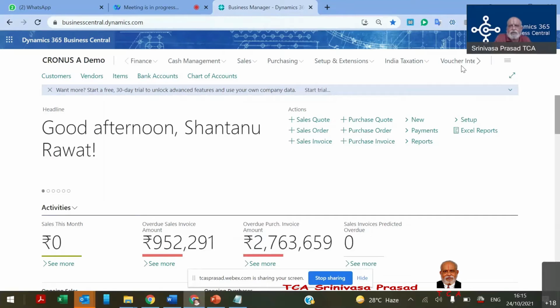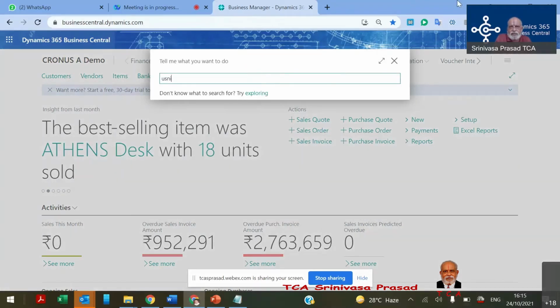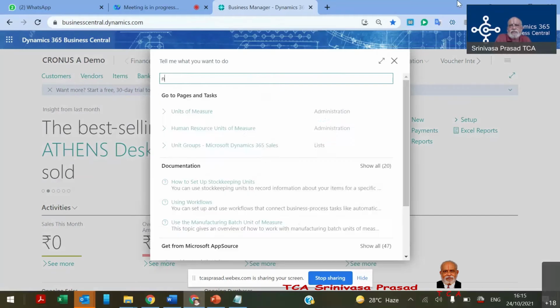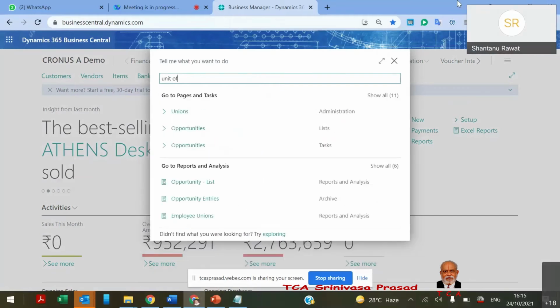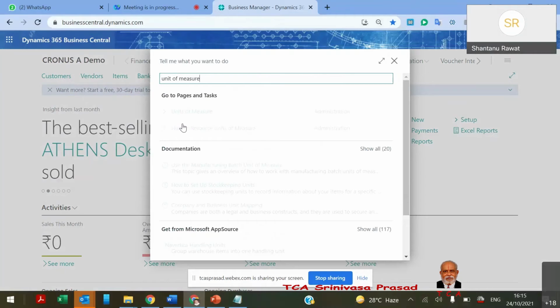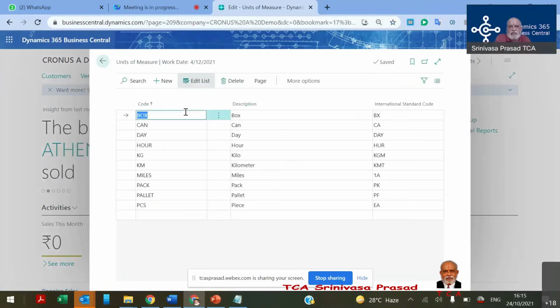Normally, sometimes we purchase in one unit of measurement and then we issue in a different unit of measurement. Is that possible here also in this system? Yes. Suppose we buy in bulk, and then we issue it in numbers or whatever it is. Yes, it is possible to have one receipt in one unit of measurement and the issue in another unit of measurement. Yeah, that's possible.